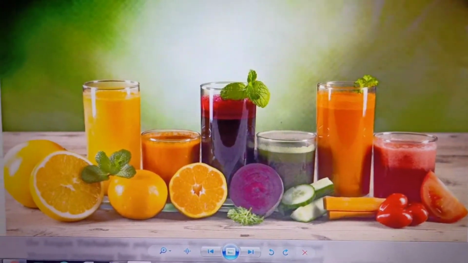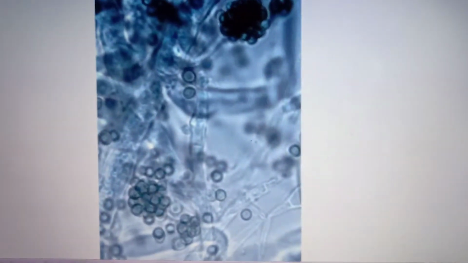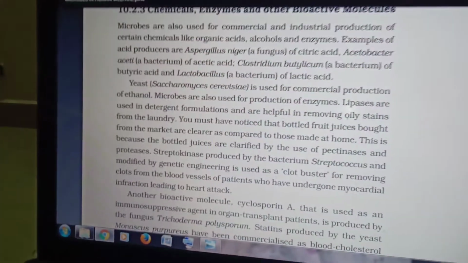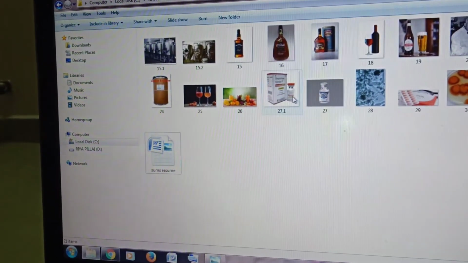Okay. Then streptokinase. This is another enzyme. I'll show this picture. Streptokinase is also produced by the bacteria Streptococcus.